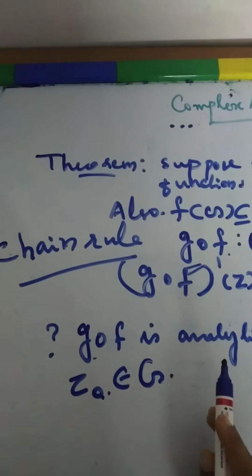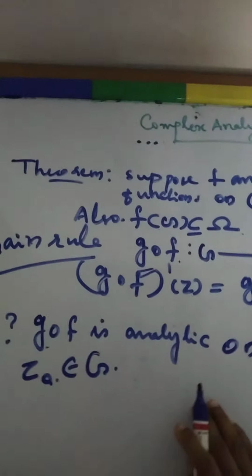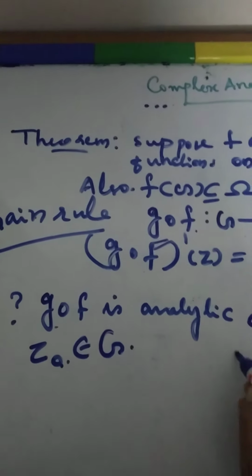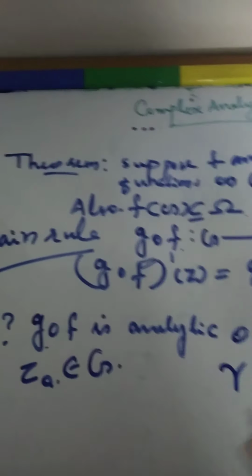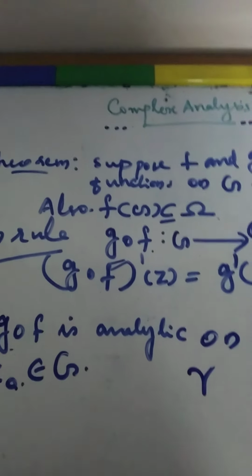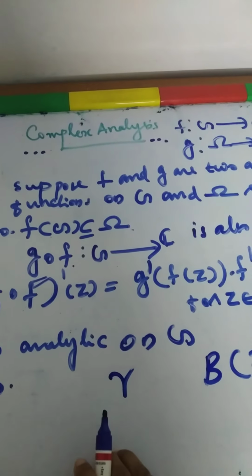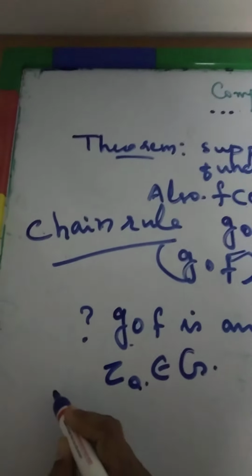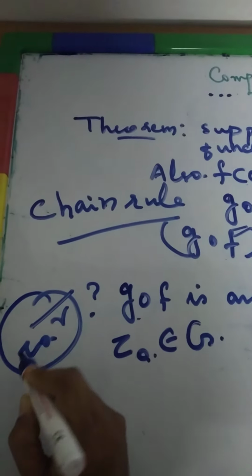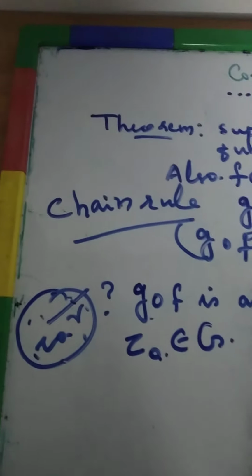So you just take a neighborhood. For defining a neighborhood we need a radius, so take r as the radius of that neighborhood. So B(z0, r) is a neighborhood for your z0. You have to show that g composition f has a derivative at each point of this neighborhood.